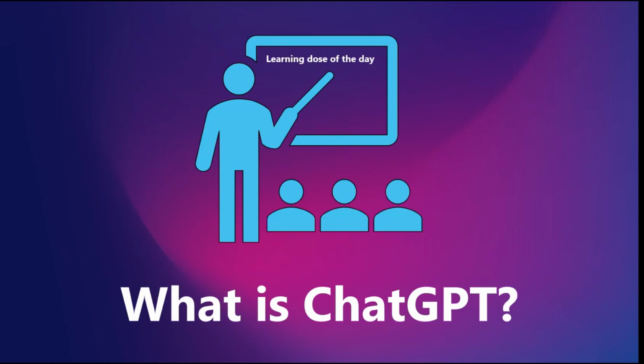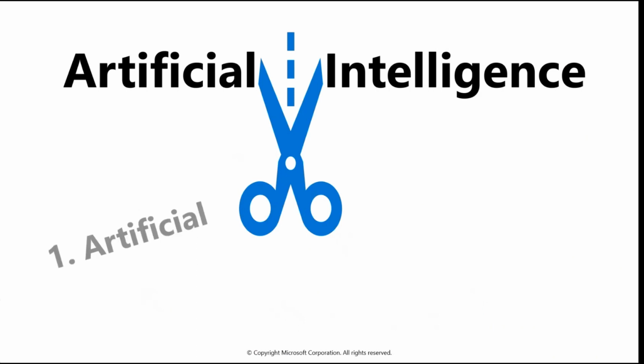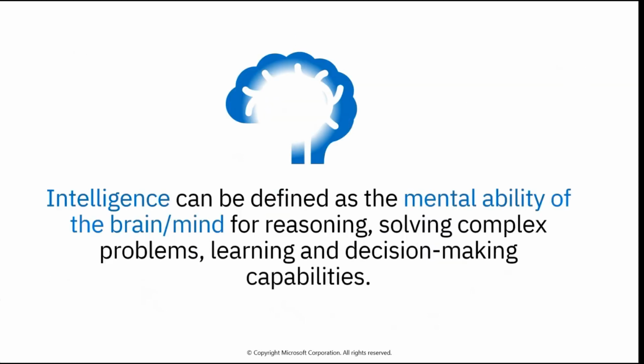What is ChatGPT? But before discussing ChatGPT, let's start from the very basics: what is artificial intelligence? Artificial intelligence breaks down into two words, artificial and intelligence. Now, what is the meaning of artificial and what is the meaning of intelligence? So let's first talk about what intelligence is. Okay, so intelligence can be defined as the mental ability of the brain, of the mind, for reasoning, solving complex problems, learning, and decision making.